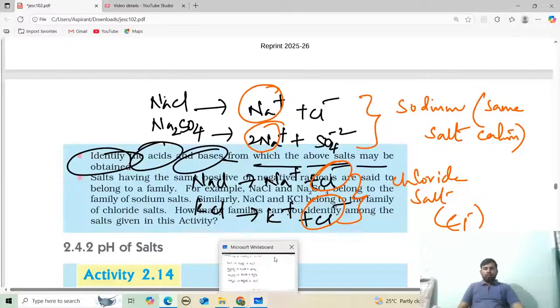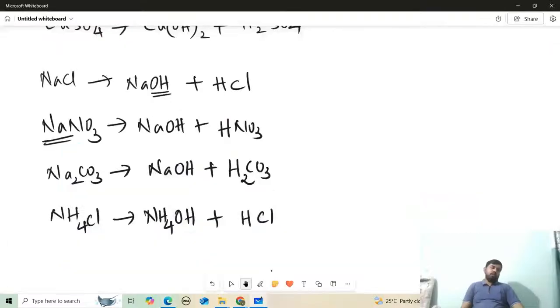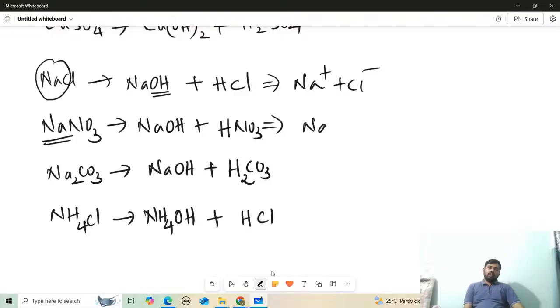How many families can you identify among the salts given in the activity? Can you see what the common ions are here? Yes, sodium is common here. Now let me write here. So this is a salt, and you can write Na plus. This can be split into Na plus and NO3 minus.